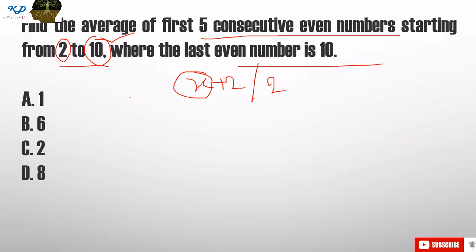But in this question, the last number is 10. So here x equals 10. So we will put (10 plus 2) divided by 2. That is, we are going to get the answer 6.